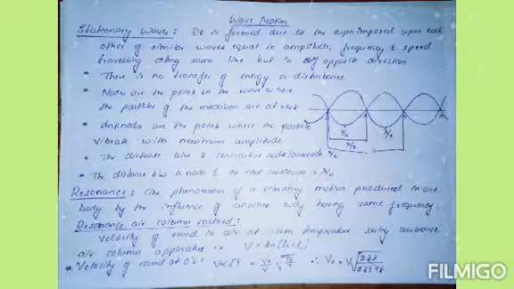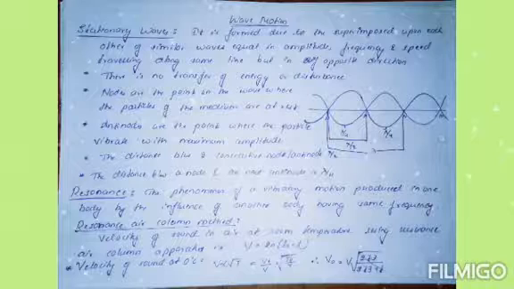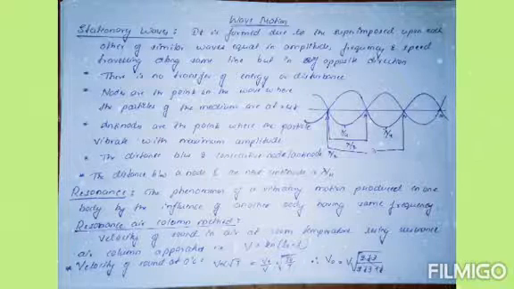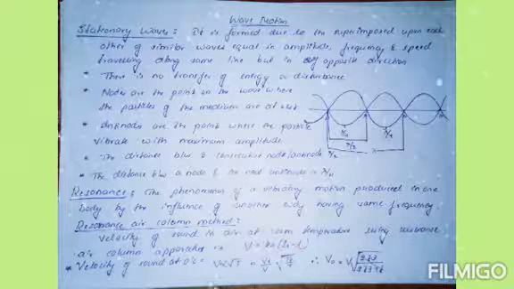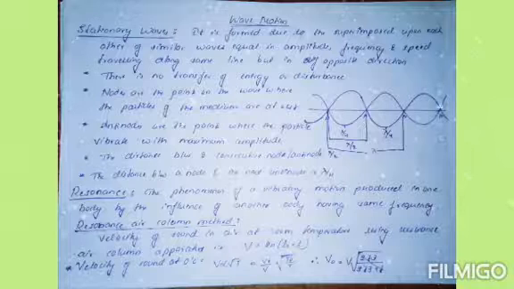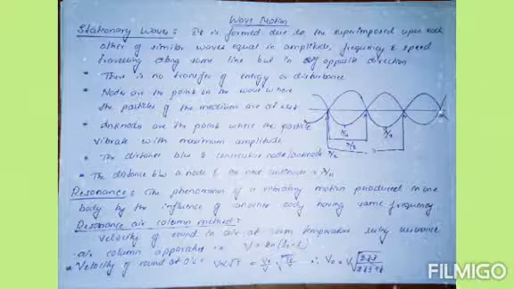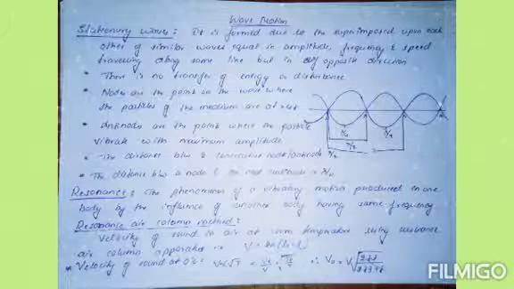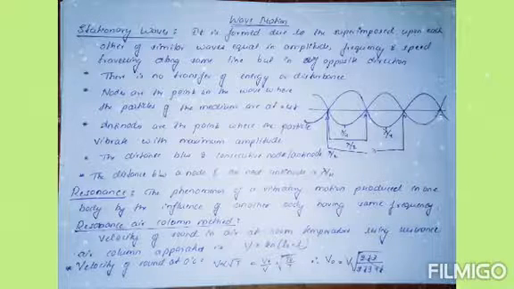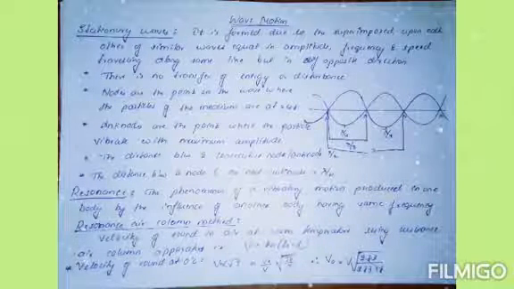Resonance means when one body vibrates, by using this vibrating body, in another body we will get some sound. That is what resonance is. And here is the definition. You will get very clear with this one. The phenomenon of a vibrating motion produced in one body by the influence of another body having the same frequency is called resonance.